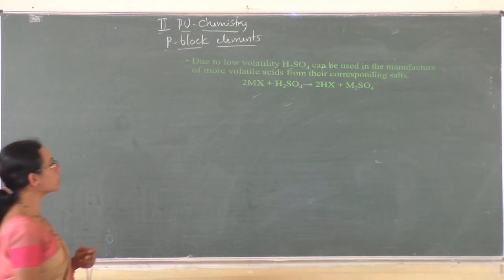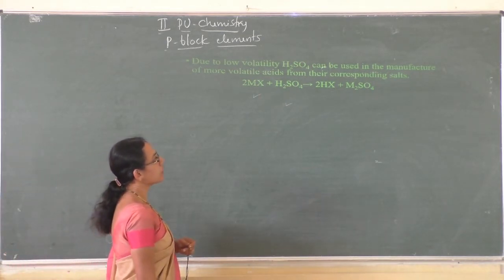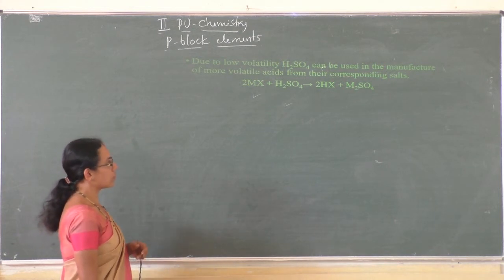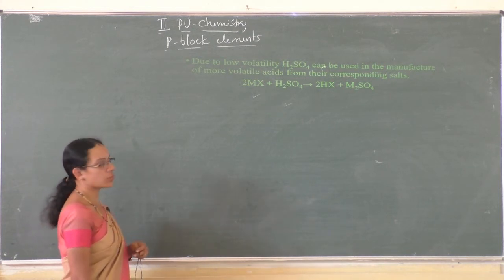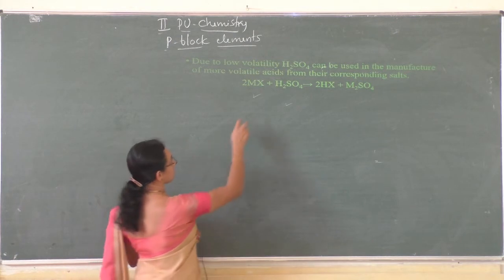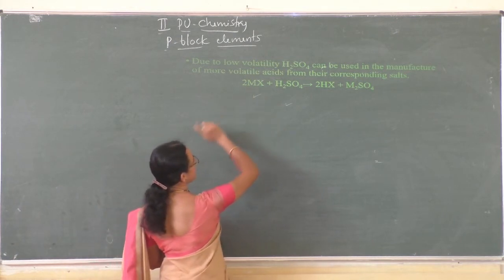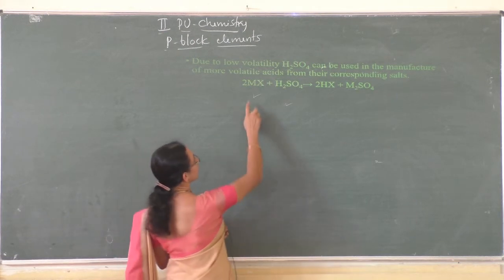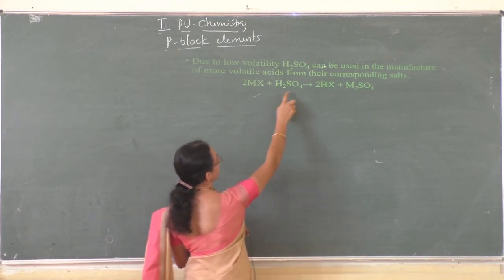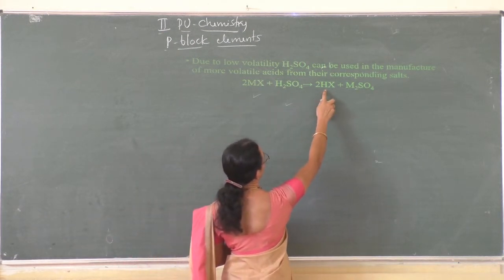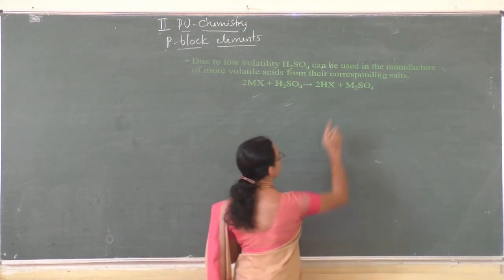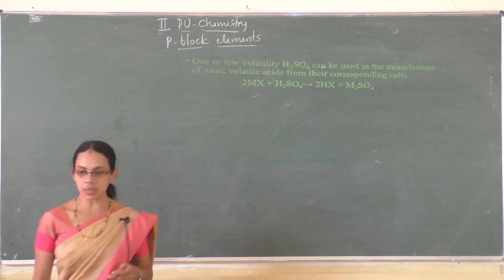And next, due to its low volatility, it is used to manufacture more volatile acids from their metallic salts. So 2MX, where M is a metal and X is chloride, fluoride or nitrate, plus H2SO4, and here we can prepare either HF, HCl or HNO3 plus M2SO4, that is a metal sulfate.